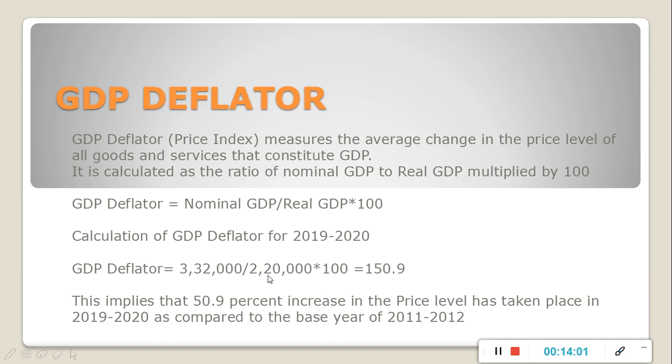When we divide both the values and multiply by 100, the answer will be 150.9. And this is not the GDP deflator, students. GDP deflator will be 150.9 minus 100, that is the change. 50.9% is the correct answer. That is the increase in the price level that has taken place in 2019-20 as compared to the base year, that was 2011-12.